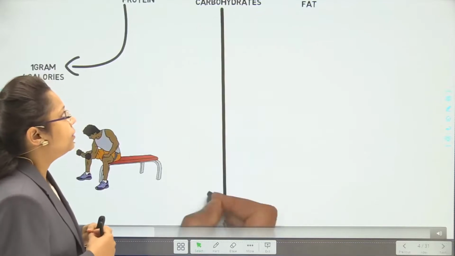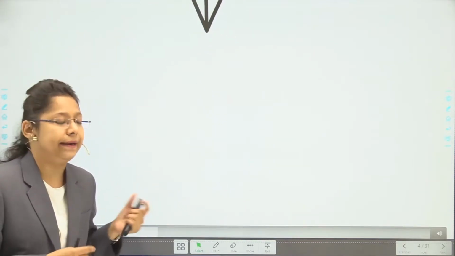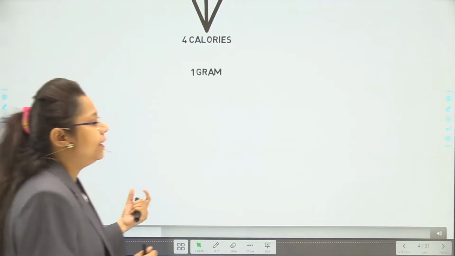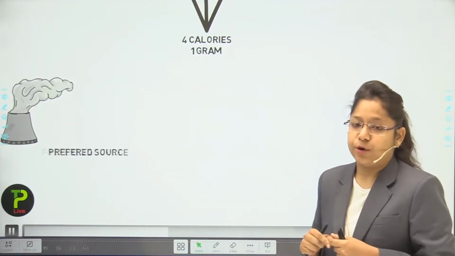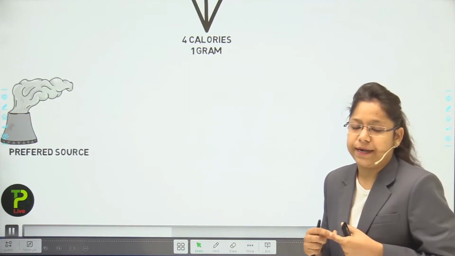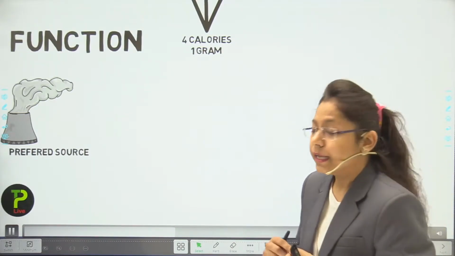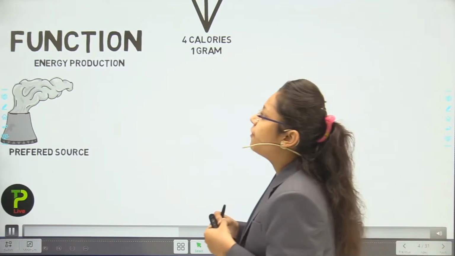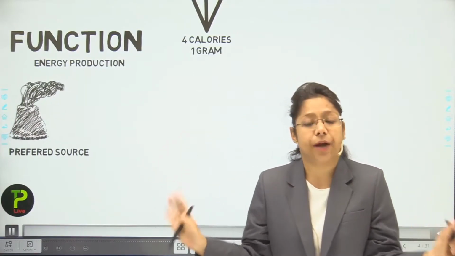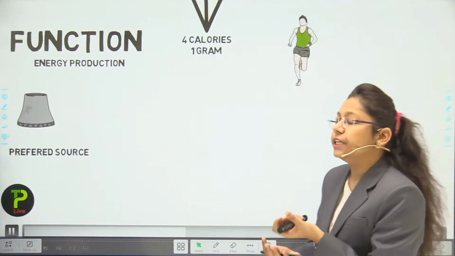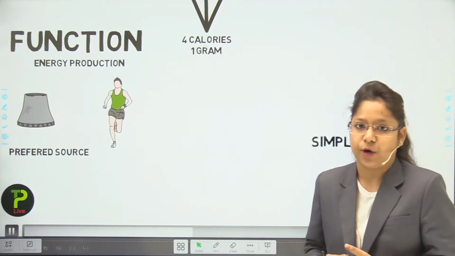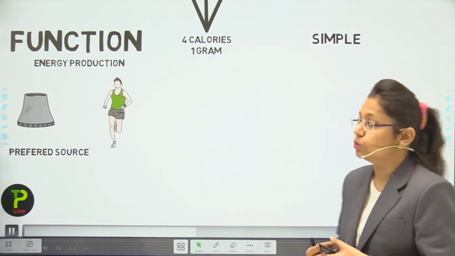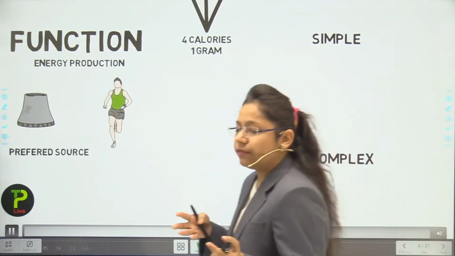Now I am going to discuss carbohydrates. Carbohydrates give us 4 calories per 1 gram. If you are taking 1 gram of carbohydrate, then you are consuming 4 calories. The main function is energy production. Now how is energy produced by carbohydrates? Actually, they get broken down in our body for the production of glucose. The starch gets converted into glucose.